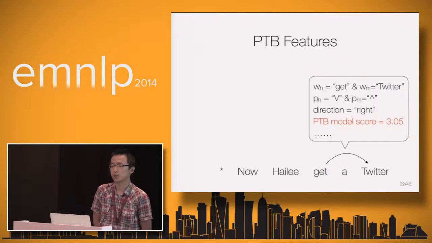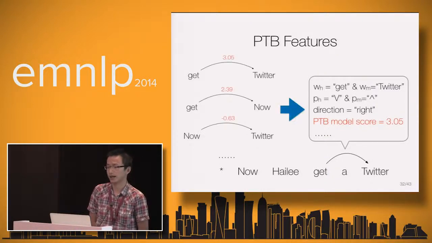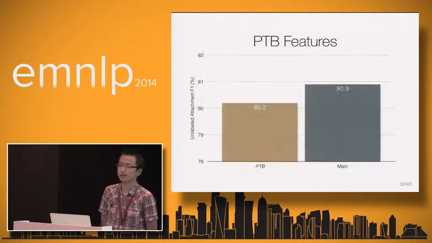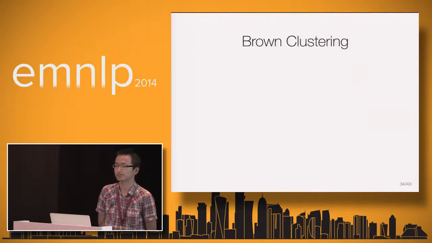So this lets the Penn Treebank model literally weigh in on the parse for the tweets and lets the learning algorithm determine how much consideration it deserves. As a result, we get 0.7 points in our final system by using these Penn Treebank features.